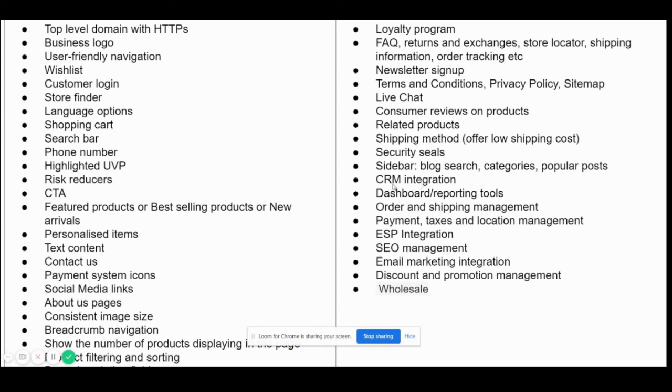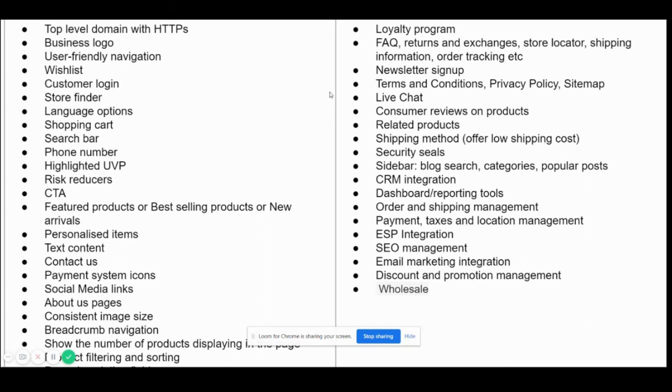So you would not go in for a CRM right away, because CRM is when you start getting a lot of customer data and you want to customize the communication which is going out. So that's when CRM comes into play. So that's typically in phase two. Then the wholesale program which is there.